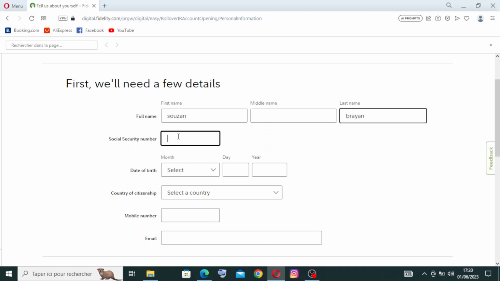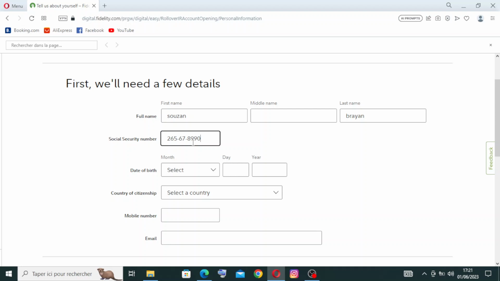For the social security number, you just need to write it over here. It's not real, okay? It's just some information like that. But if you are creating a real account, you need to enter valid and correct information, because they will check your information later.